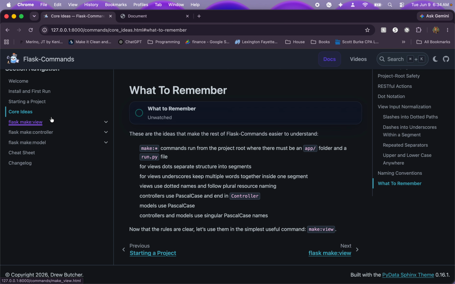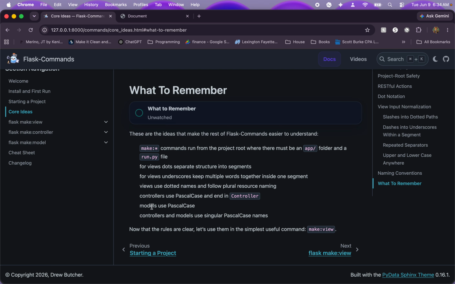There are views, controllers, and models. Views are separated by dots, and they are pluralized, so that they're separated by dots into segments. If you want to keep things together, use underscores or dashes if you prefer. You can see that up top, and they're pluralized.